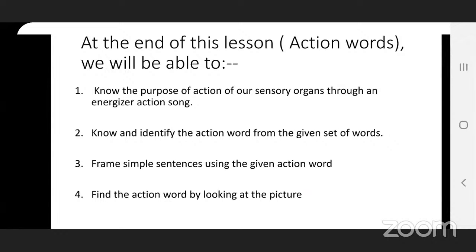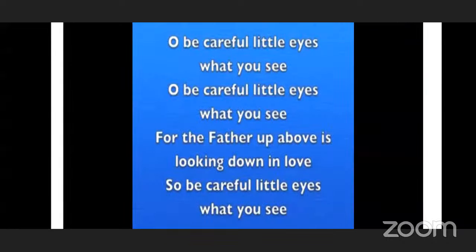Now, children, before starting the lesson, we are going to learn an action song as an energizer. So here is our action song. And children, if you know the song, you can also sing with me and you can do the actions also. So the song is Be Careful Little Eyes. I will sing it for you, and if you know, you have to sing it with me.